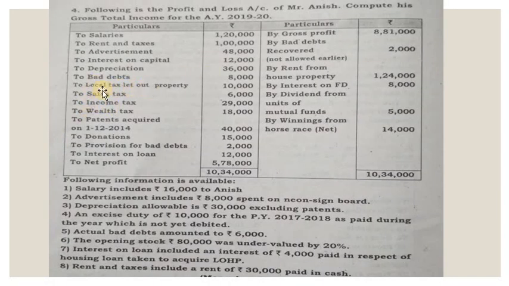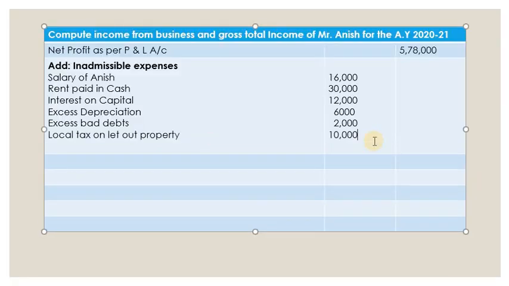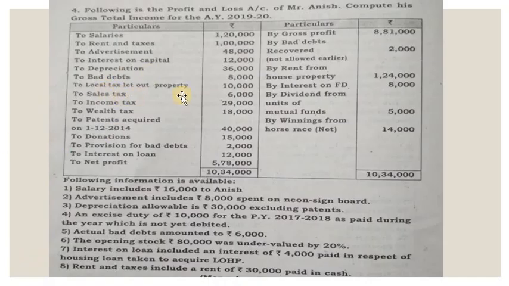Local tax on let out property. So let out property is what? It is related to income from house property. So there we can deduct it. You cannot deduct it under income from business and profession. So again, this is a disallowed expenditure. So we have to add back to the profit. Let's add back. So local tax on let out property 10,000. Then sales tax, of course, it is an allowable expenditure, nothing to do with that. Is there any adjustment? No adjustment.